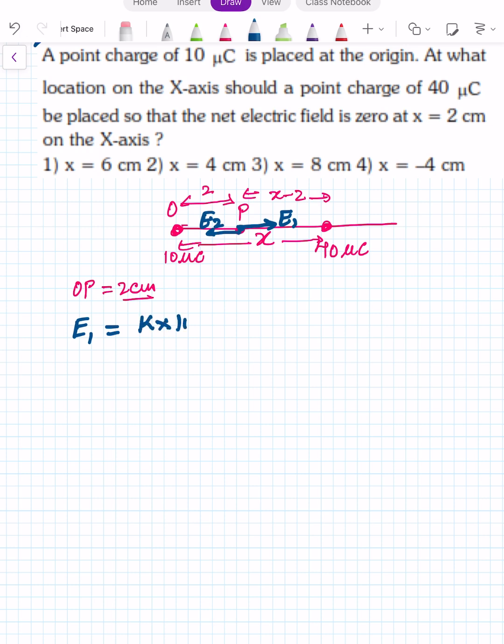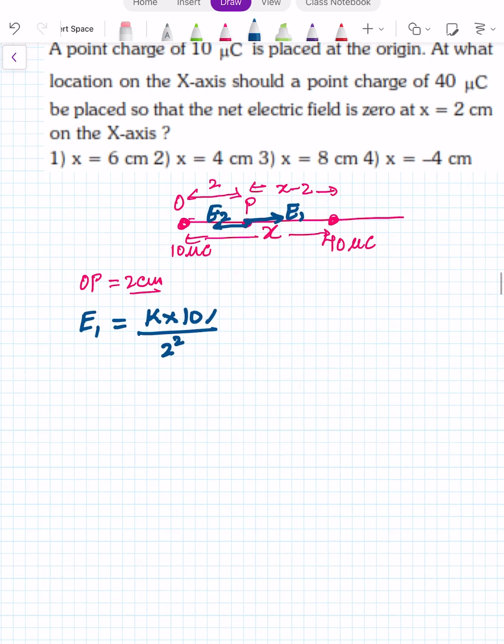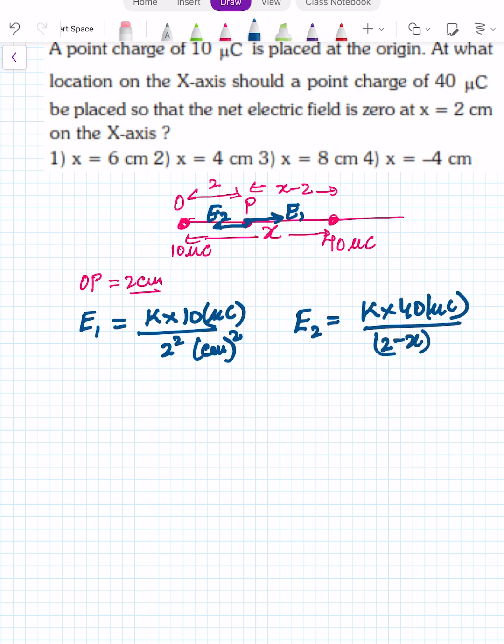So K into 10 microcoulomb upon r square, that is 2 square. Here I am not converting the charge in coulomb and distance in meter. I am leaving it in microcoulomb and centimeter square. And E2 will be equal to the field at point P due to 40 microcoulomb charge. So 40 microcoulomb upon 2 minus x centimeter square.